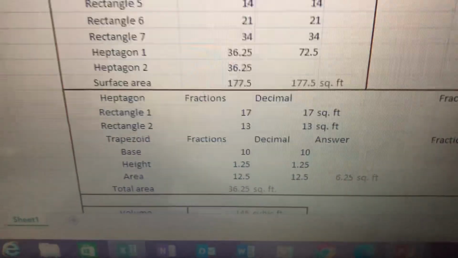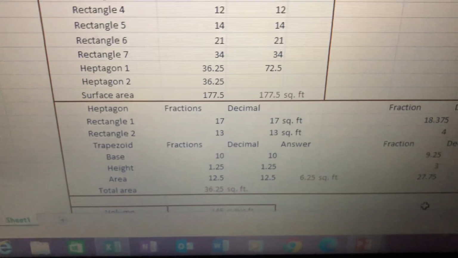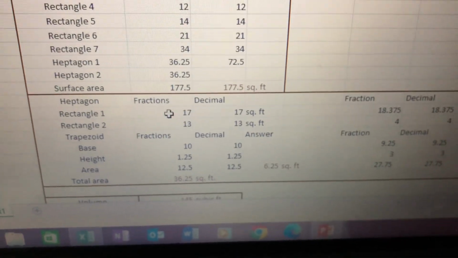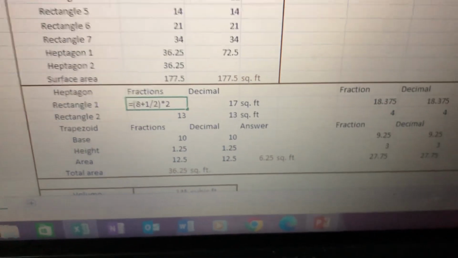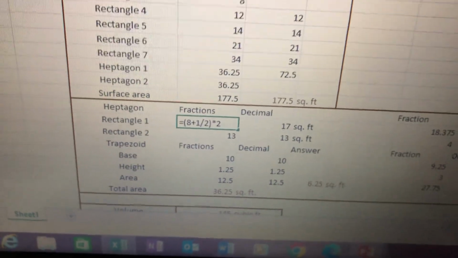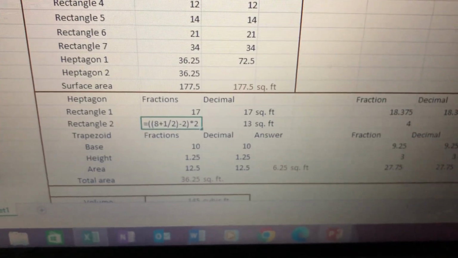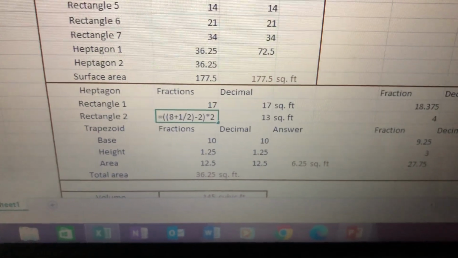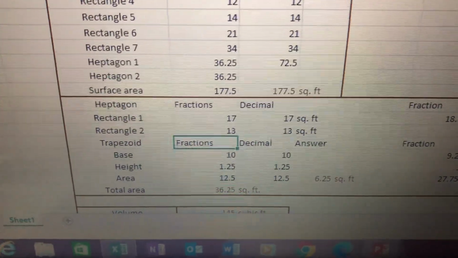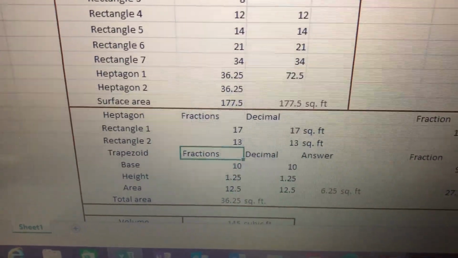If I were to do it on paper, it would be harder. So you're very lucky, I've already put the answer in Microsoft Excel. If I did it in fraction, it's like this: 8 plus 1/2, 1 divided by 2 is 0.5, and then 17. So we should get 13 square feet for the rectangle.